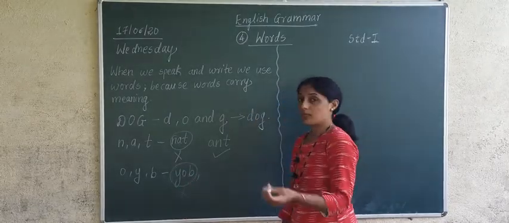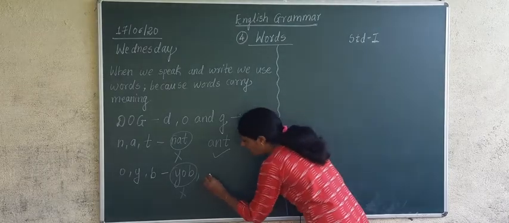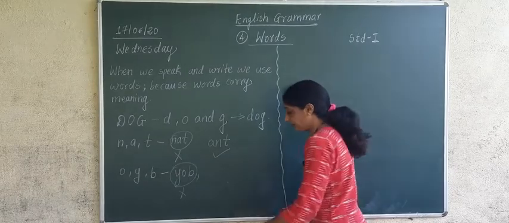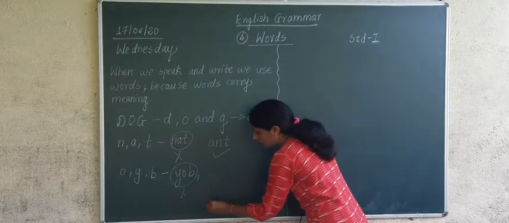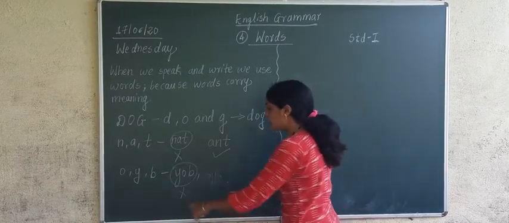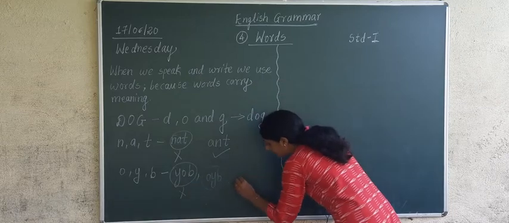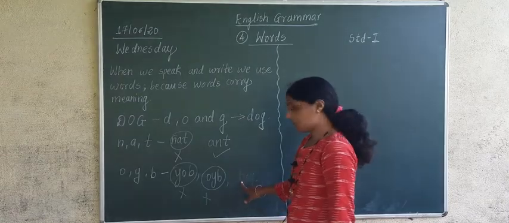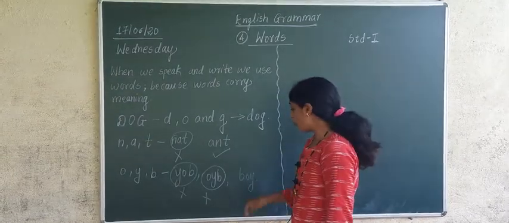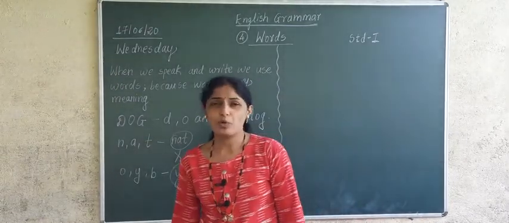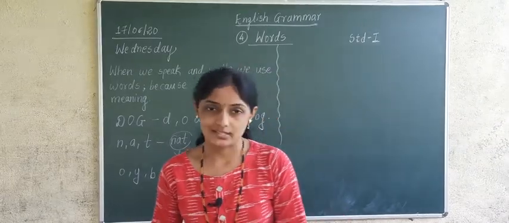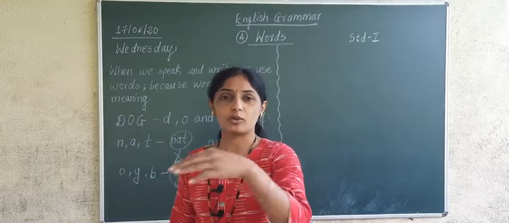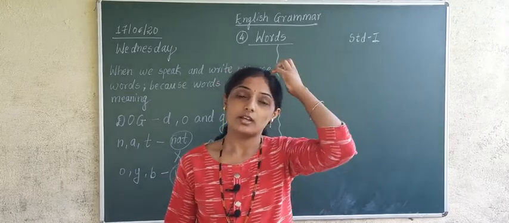Now if I want to make another word, if I take O-Y-B, is it a correct word? No, this is also not correct. And if I take B-O-Y, if I put the letters together and make the word B-O-Y, boy, does it make some meaning? Yes. Boy means a small child.